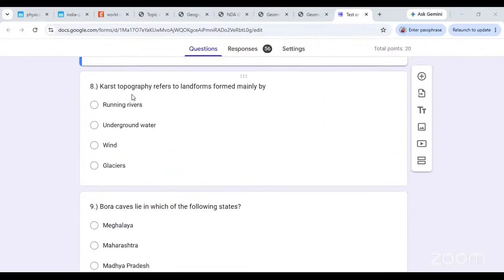Karst topography refers to landforms formed mainly by running rivers, underground water, wind, or glaciers. Underground water. Absolutely. Underground water is going to be the answer. They have to be formed through underground water.